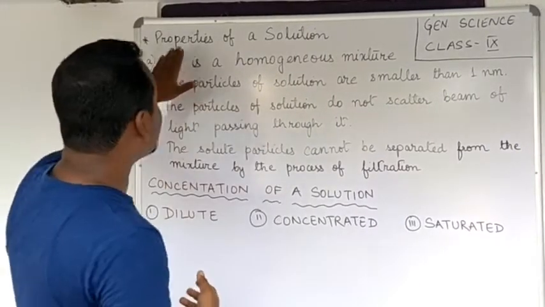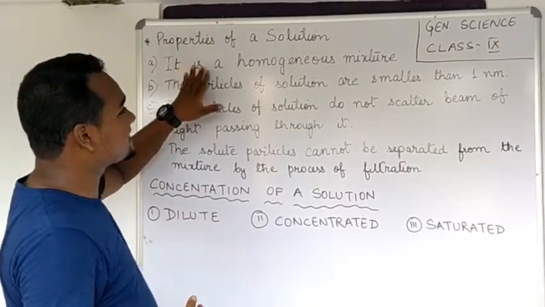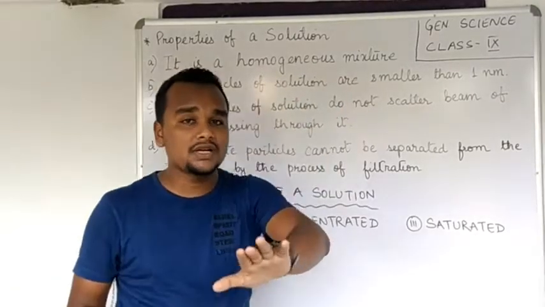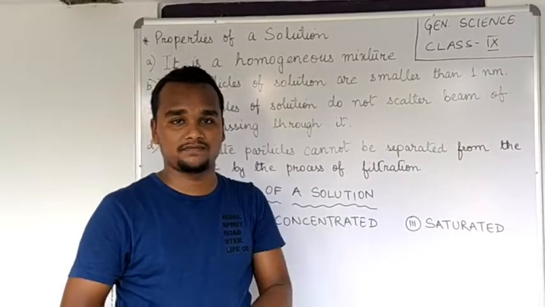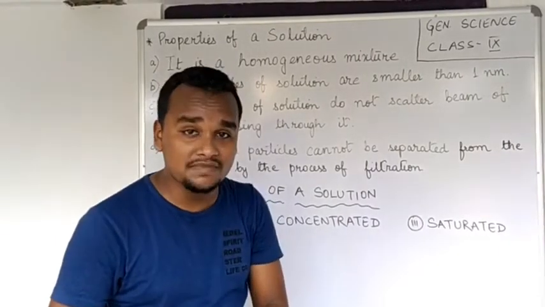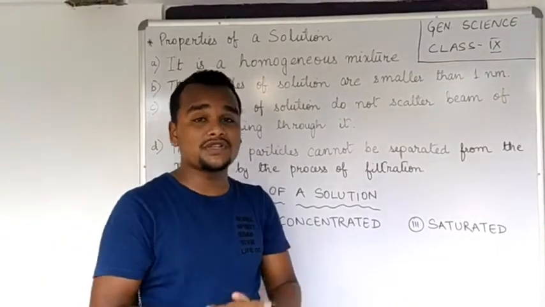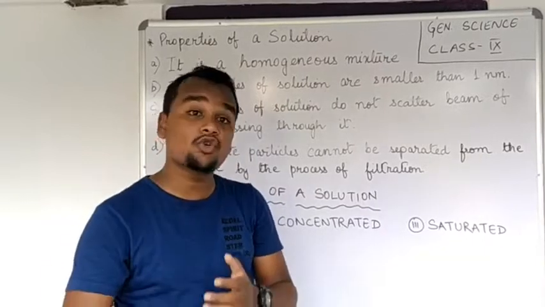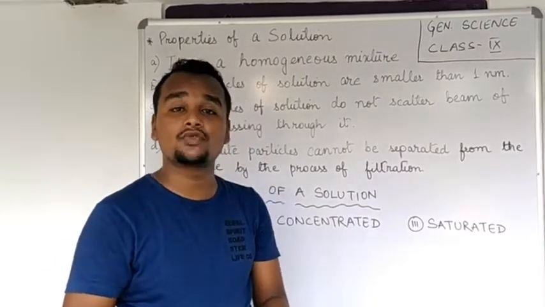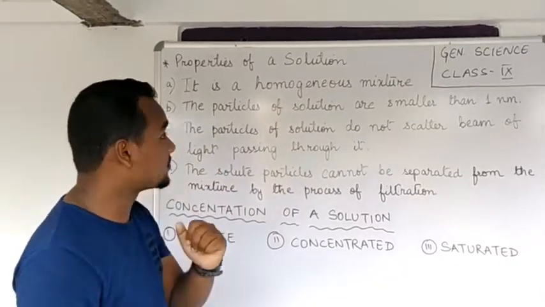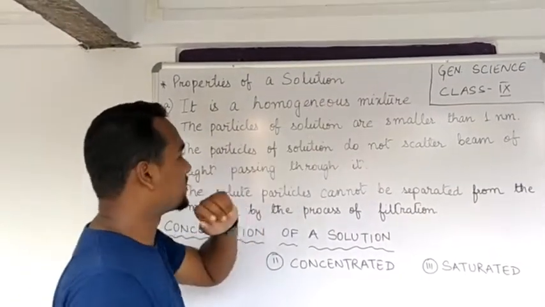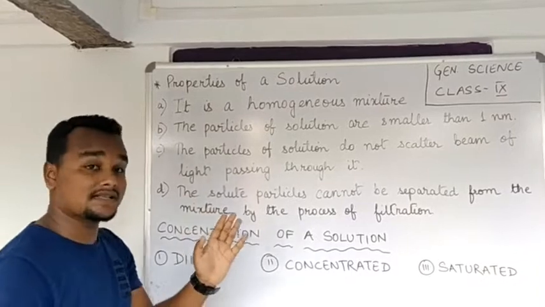So the first property of solution is that it is a homogeneous mixture. A solution is always a homogeneous mixture. And what is the meaning of homogeneous mixture? Whenever anything dissolves thoroughly, then only it should be called a homogeneous mixture. So the first property of solution is that it should be a homogeneous mixture. Then next comes the second one.